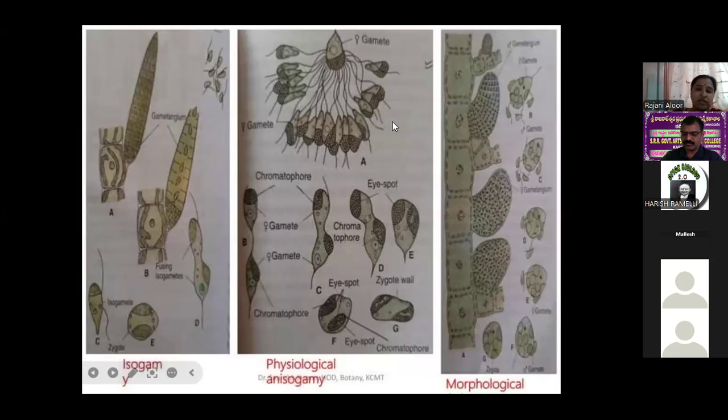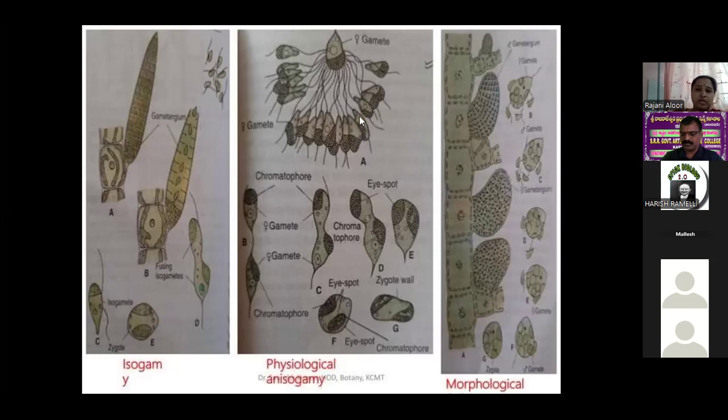This is very, very important; expect a question here also. The female gamete soon comes to rest. It settles on the substratum. It becomes surrounded by active male gametes. The male gametes attach themselves to the female gamete through their anterior flagella. Observe the anterior flagella. The flagellum contracts. The body of one of the male gametes comes in contact with the female gamete, and the fusion takes place.